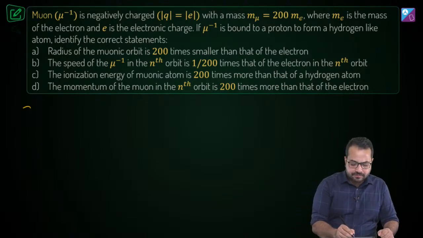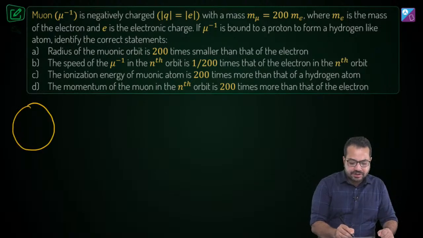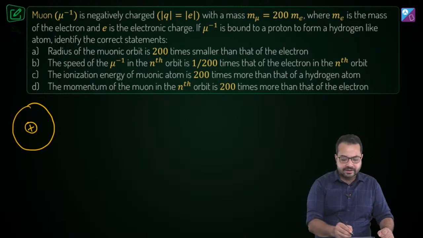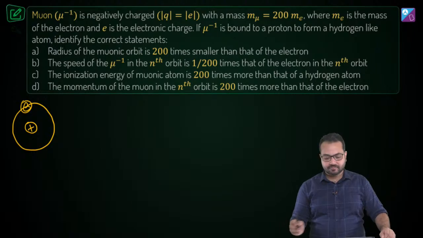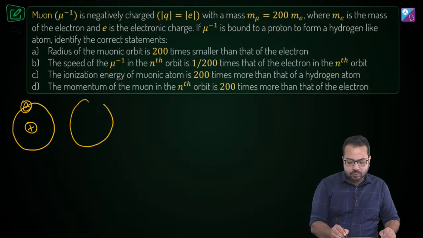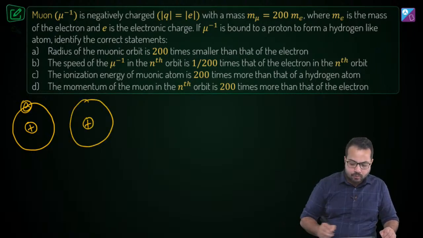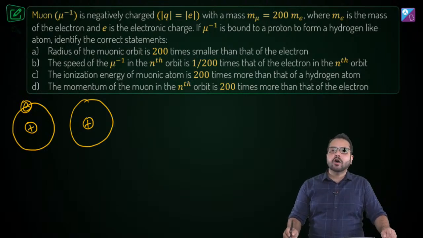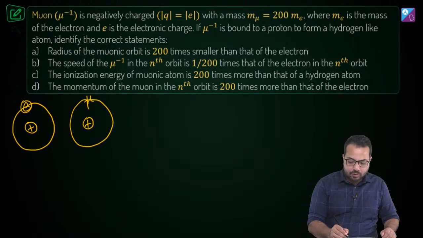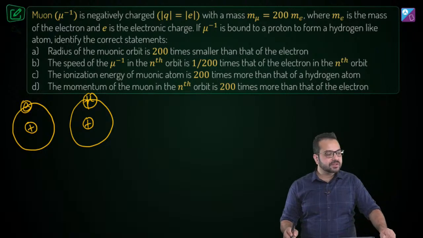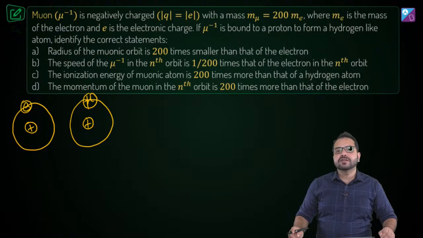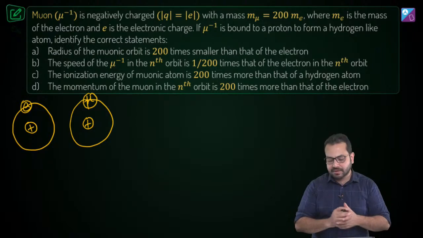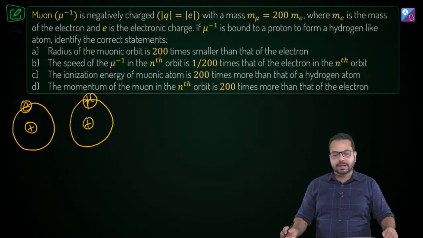What is the situation? Let's say in the hydrogen atom there is one proton and there is one electron. This is situation number 1. In situation number 2, we have one proton, and instead of the electron we have a muon. This is the situation. And the only difference is that the muon has greater mass. The mass of the muon is 200 times the mass of the electron.